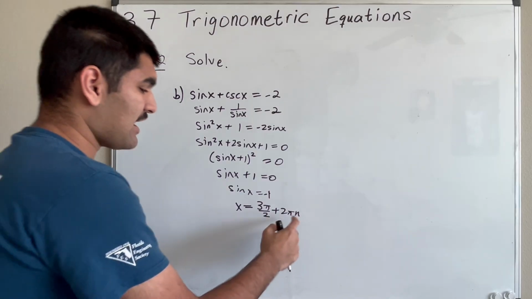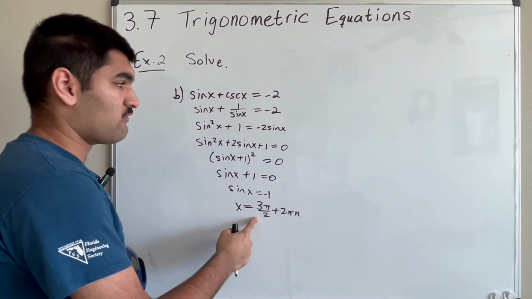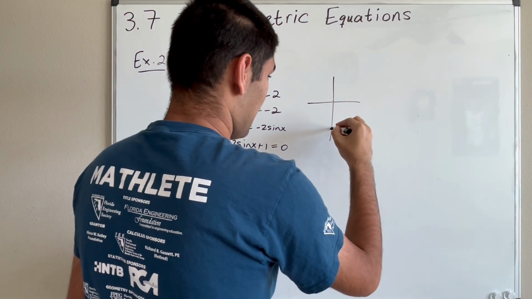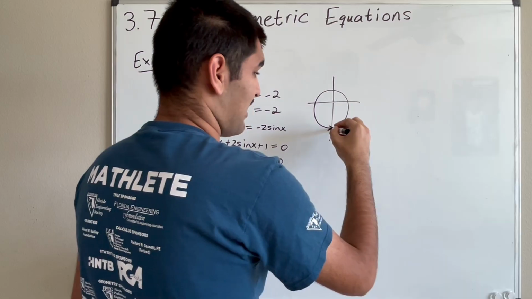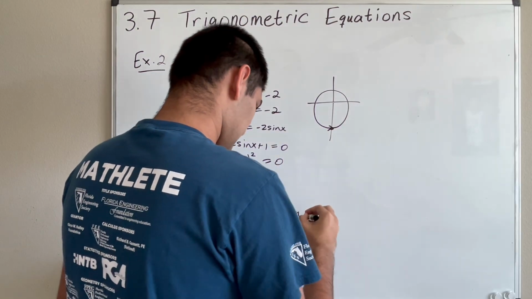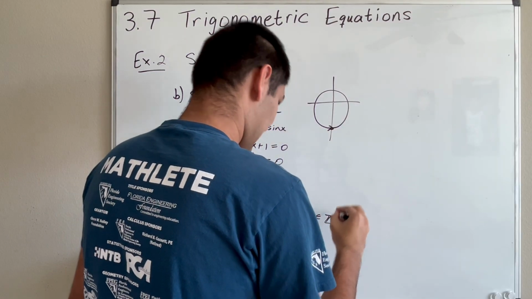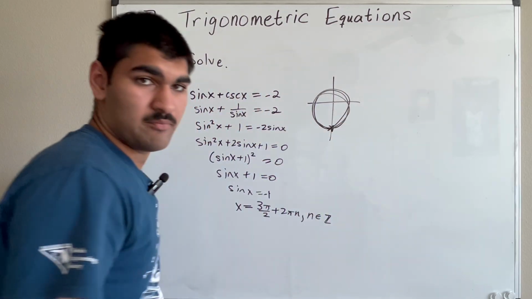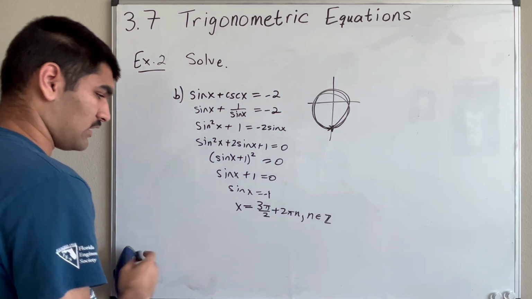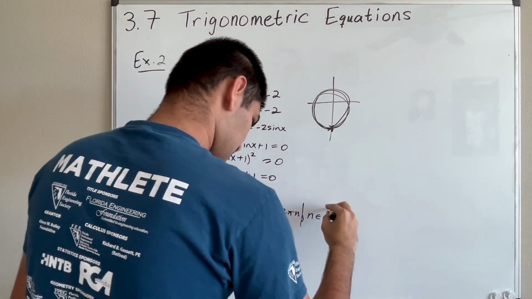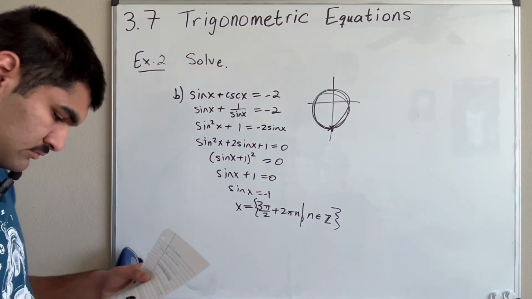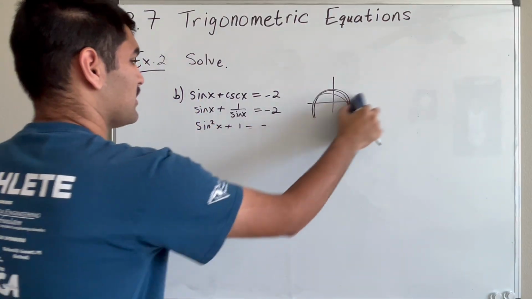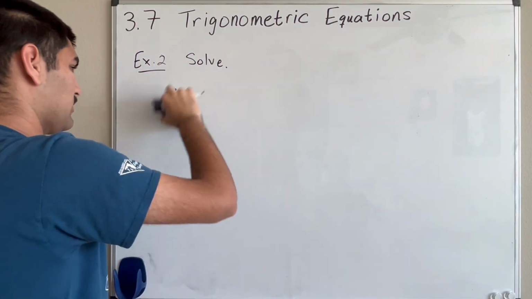Okay? And the reason we add 2 pi this time is because only 3 pi over 2 is a solution to this. So in the coordinate plane, 3 pi over 2 is right here. If we add 2 pi, that's one full revolution, so we get back to this point. And n is an integer, so you can even add negative multiples and keep getting back to this same angle. All right. Nice. So this is the solution. Coolio. All right, let's do one more of these, and then we'll move on to a different type of problem.